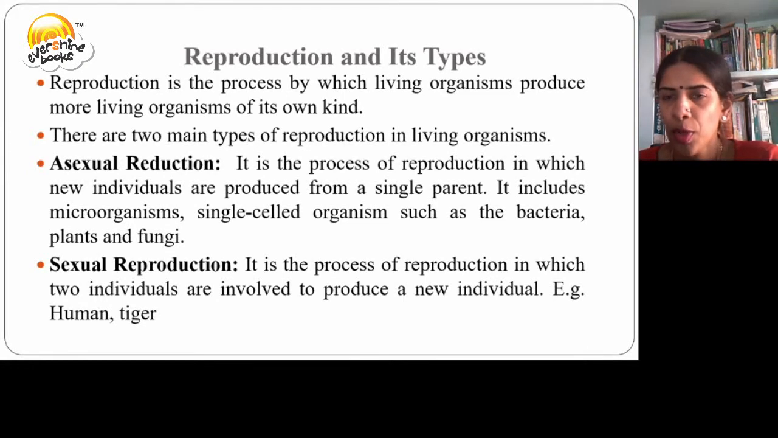That is, reproduction is the process of producing young ones of its own kind. There are two types of reproduction, namely asexual reproduction and sexual reproduction. Asexual reproduction involves only one parent, and it includes microbes, single-celled organisms. On the other hand, sexual reproduction involves two individuals, that is both the parents, to produce a single individual.